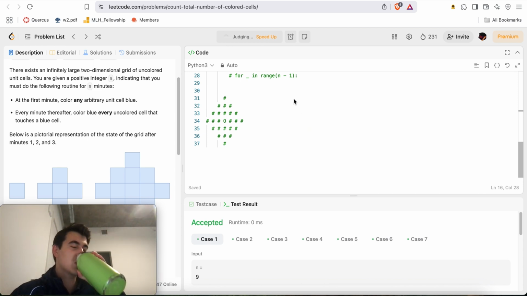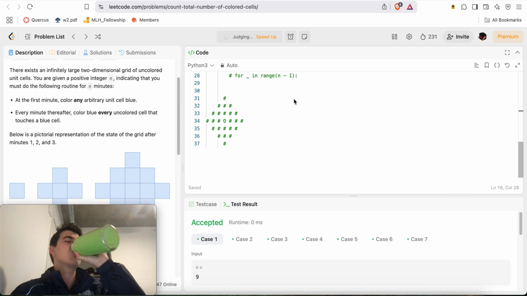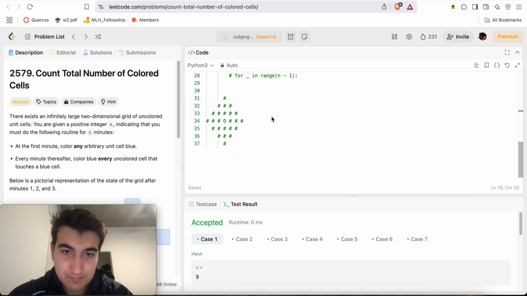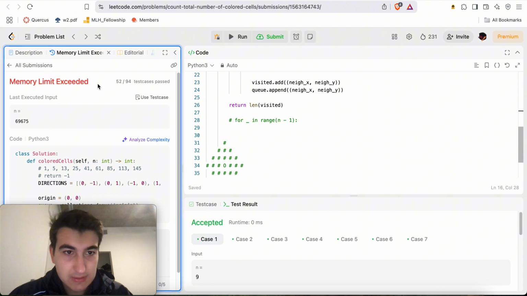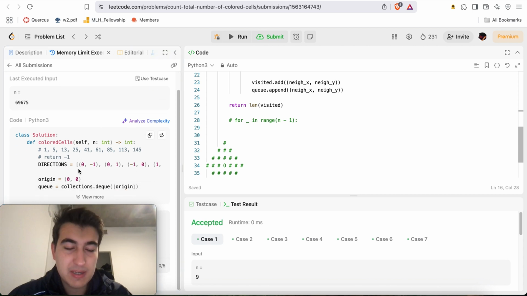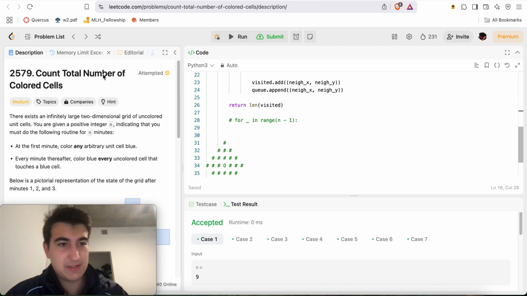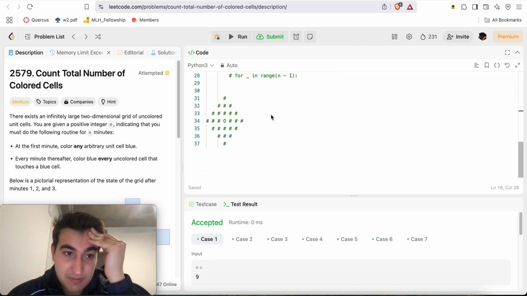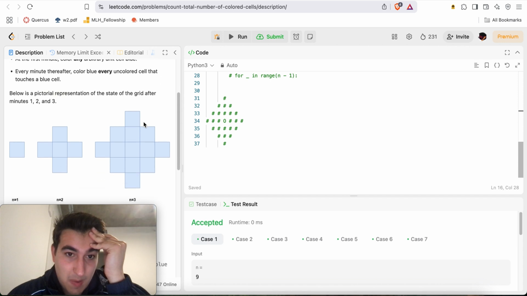Forgive me. Yeah, MLE makes sense. So we're going to need some kind of mathematical formula for this. So yeah, is it just going to be literally just try to find the pattern?